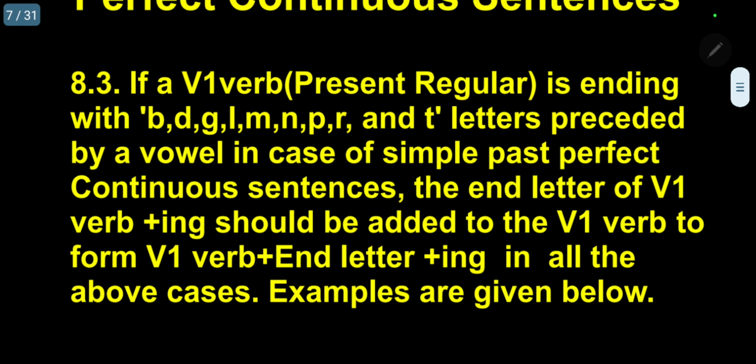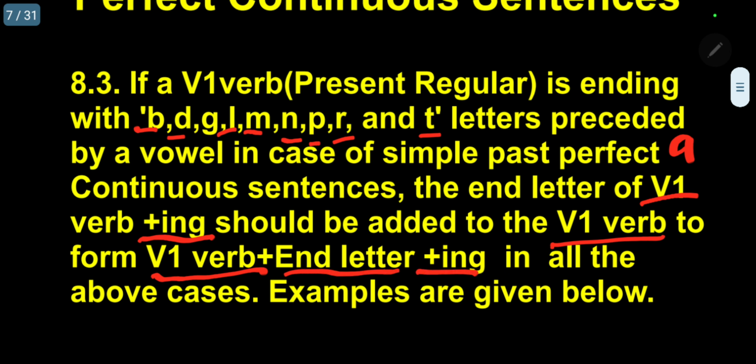Now, rule number 3, a very, very important rule. If a present regular V1 verb is ending with B, D, G, L, M, N, P, R, and T letters, totally 9 letters, preceded by a vowel, then in simple past perfect continuous sentences the end letter of the V1 verb plus ing should be added to the V1 verb to form V1 verb plus end letter plus ing.